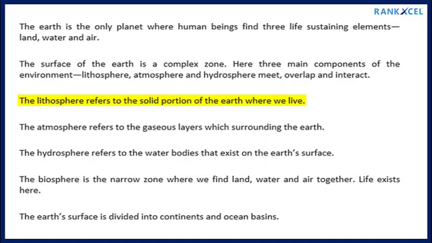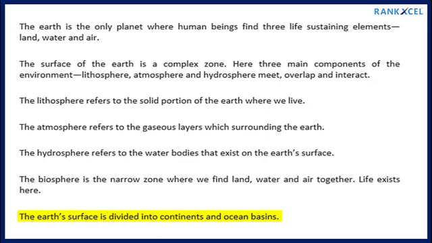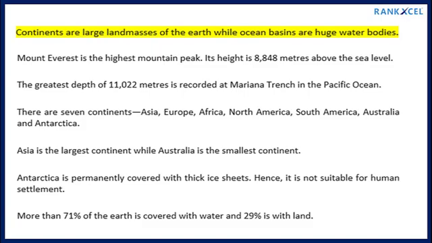The lithosphere refers to the solid portion of the Earth where we live. The atmosphere refers to the gaseous layers which surround the Earth. The hydrosphere refers to the water bodies that exist on the Earth's surface. The biosphere is the narrow zone where we find land, water and air together. Life exists here. The Earth's surface is divided into continents and ocean basins. Continents are large land masses of the Earth while ocean basins are huge water bodies.